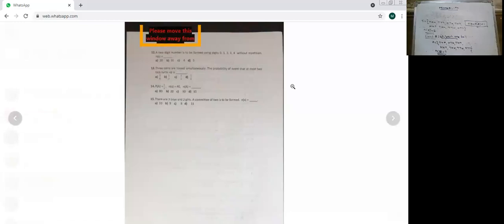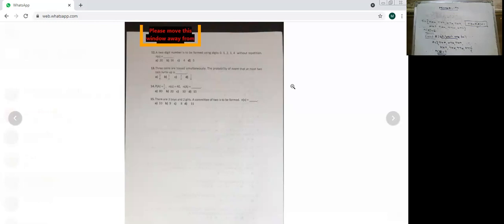You understood all the possibilities for 3 coins tossed. Okay, different events they may ask you. Now 14th one you can solve and check me. P of A is given, yes. N of S is there, N of A we have to find. All right.